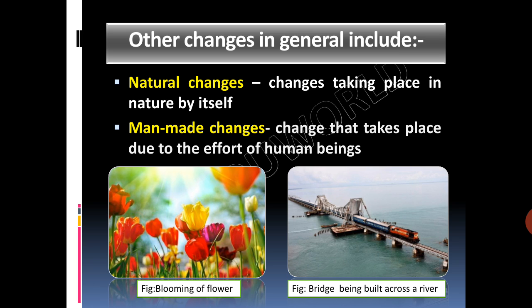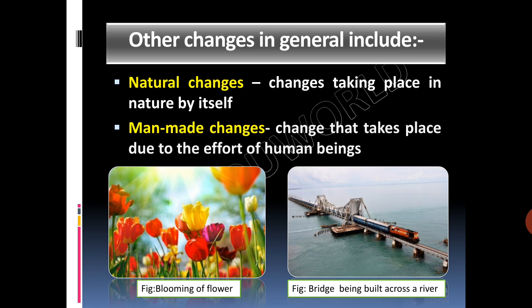Natural changes. What are natural changes? Some of the changes take place in nature by itself and they are never ending. Such changes are called natural changes. Example: change of day and night, change of seasons, blooming of flowers, growth of all living organisms, etc.